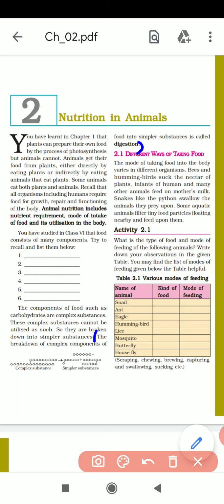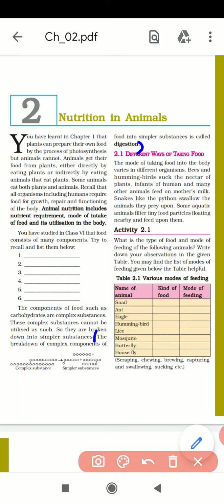That means the food which you are taking, chapati, sabji, rice or bread, anything you are taking, is complex food, okay. So it needs to be digested. This is the process, complex to simpler substance, okay. It needs to be broken. This is known as digestion.